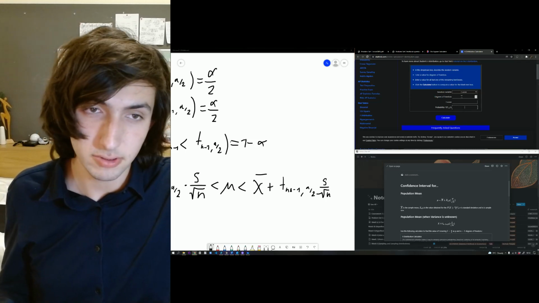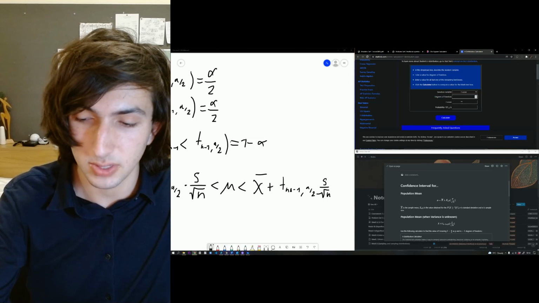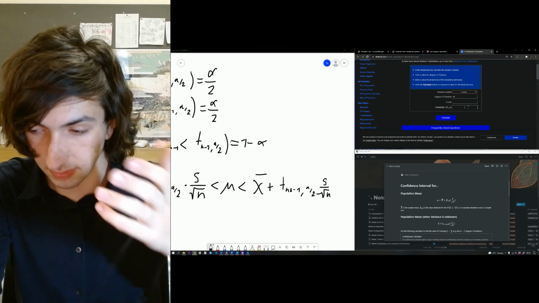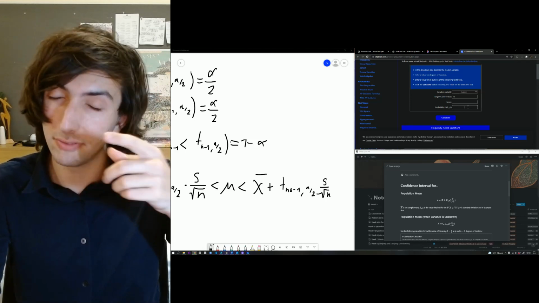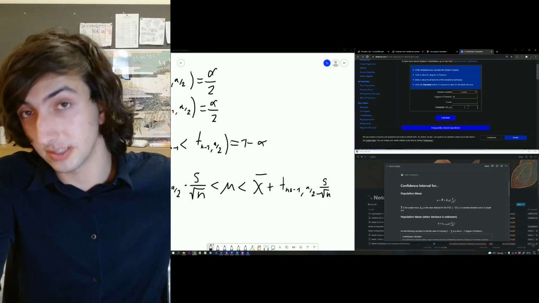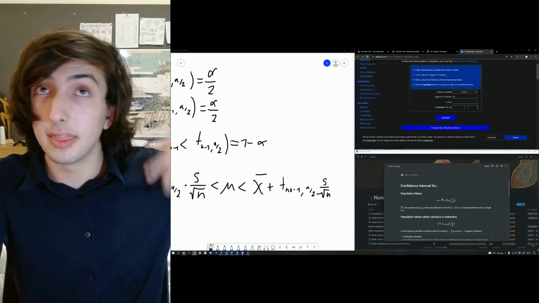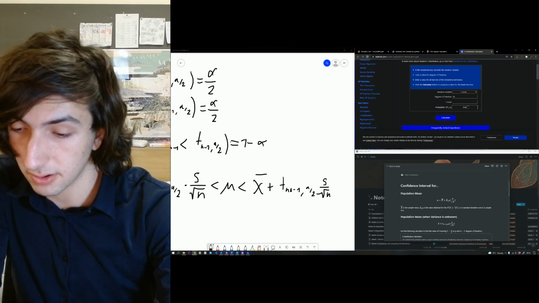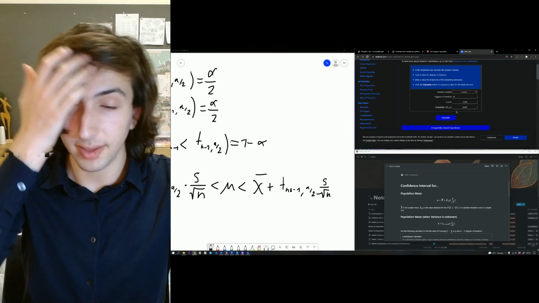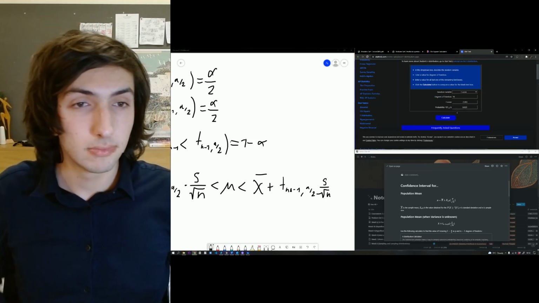Yeah, so you've got degrees of freedom. In this case, if we had like 20 people, it would be 19 degrees of freedom. And if it was a 95% confidence interval, then alpha would be 100 minus 95, which is 5, so 0.05, and then divide that by 2, so 0.025. And so our t-score would be negative, right? So that's what we're going to use.